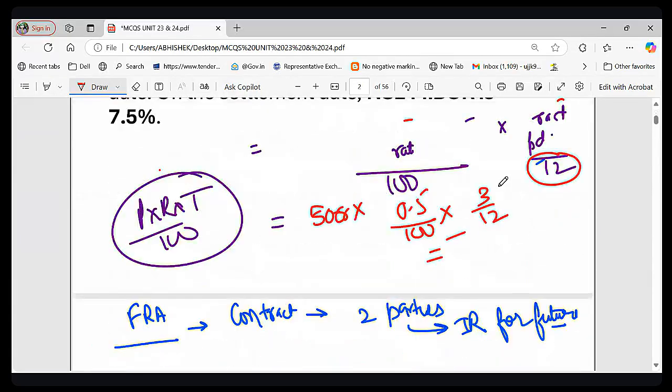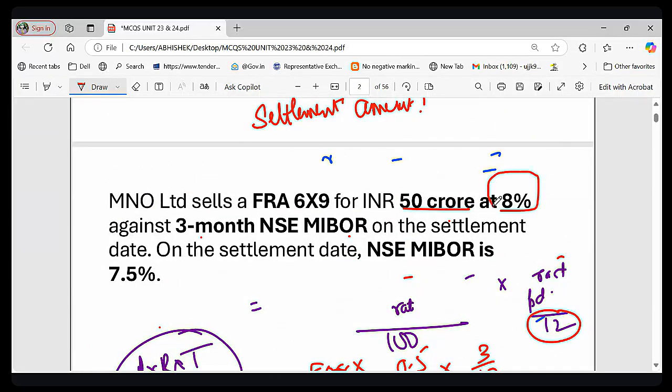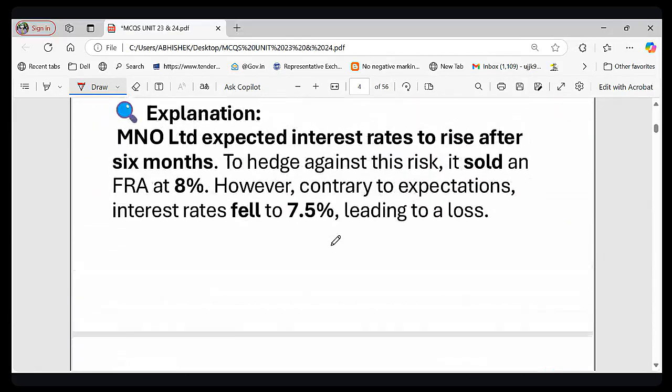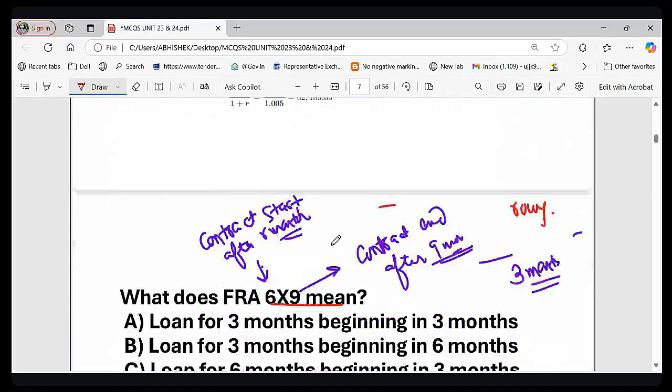इस केस में क्या हो रहा था कि उन्होंने सेटलमेंट एग्रीमेंट किया था 8% पे, और सेटलमेंट किया था 7.5% पे, which means in this case they incurred a loss, they incurred a loss, right? So FRA seller incurred a loss when interest rate fall, right?